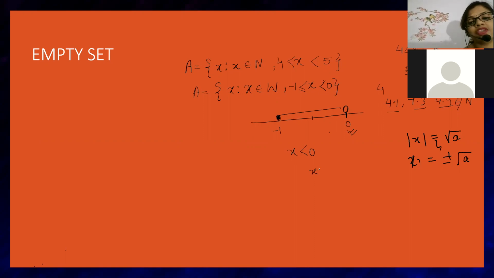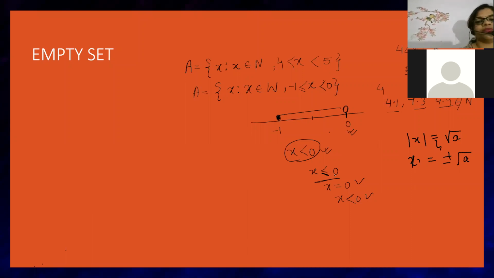But if in its place you write X is less than or equal to 0, that means X can either be equal to 0 or X can be less than 0. So when an equality sign is there, two conditions are coming. But when strict inequality is there, that means X is strictly less than 0. This is the case of strictly less than 0. But here it is more friendly. It is telling that X can be less than 0 or X can be equal to 0.